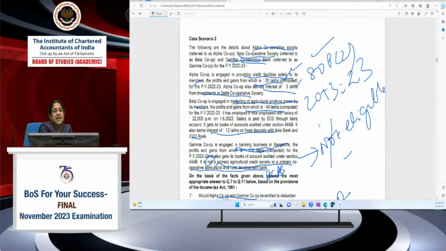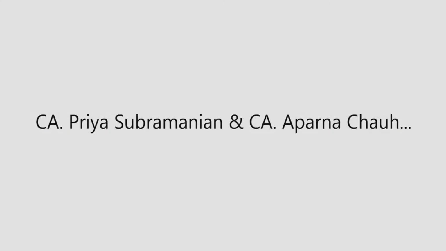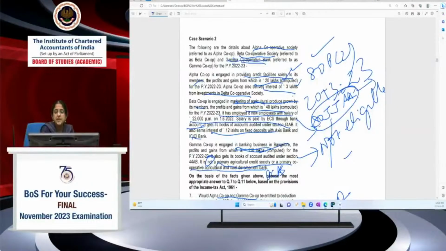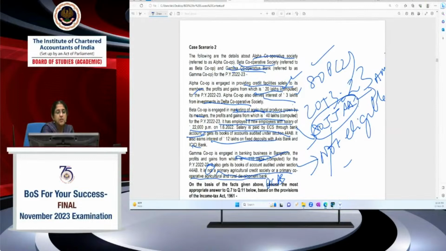Okay. So Alpha Cooperative Society is claiming deduction only under 80P. So AMT will not be applied to Alpha Cooperative Society because only 80P is applicable. Beta Cooperative also has marketing of agricultural produce from its members. That is also eligible for 80P. But because of the 80JJAA benefit, AMT will be applicable in respect of Beta Cooperative.